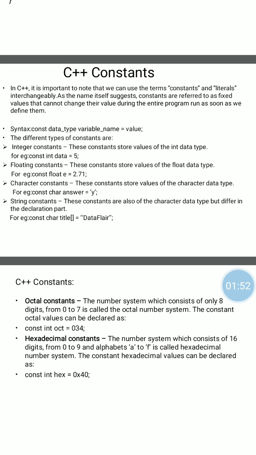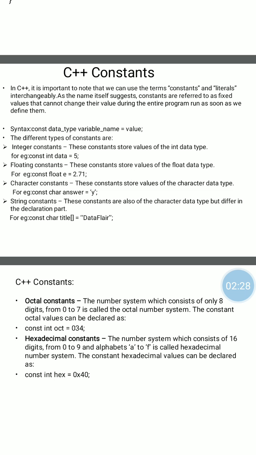Next, constant. In C++ we call a constant a literal, meaning its value is fixed or cannot change during the execution of the entire program. We use the const keyword to declare a constant variable. So throughout the program we can't change the value of that variable.